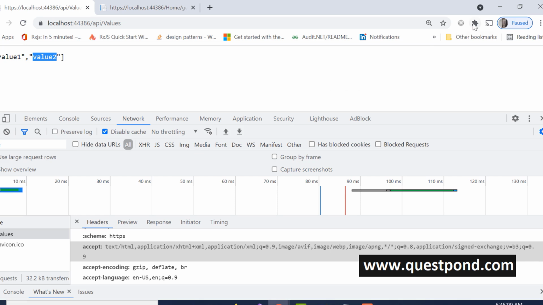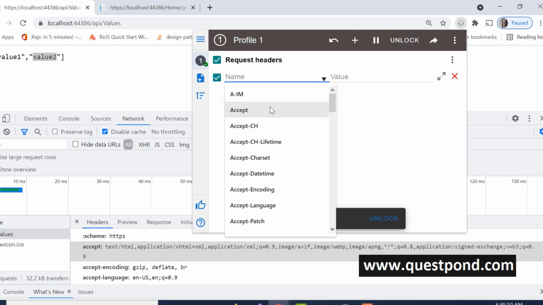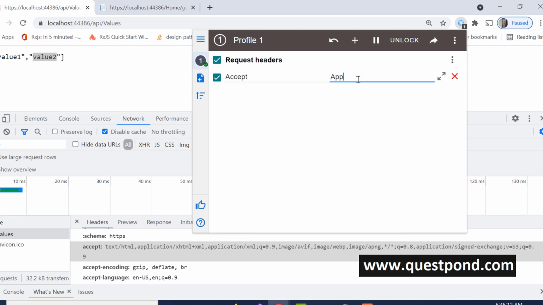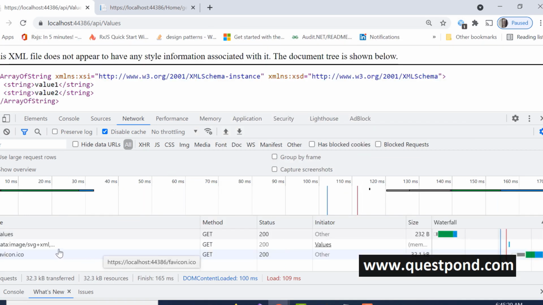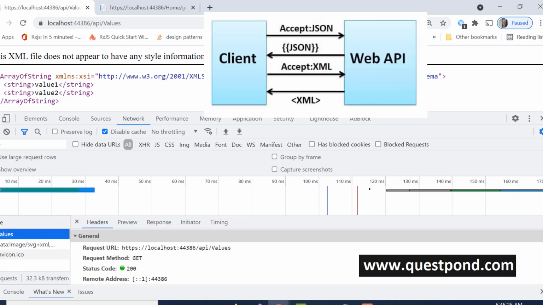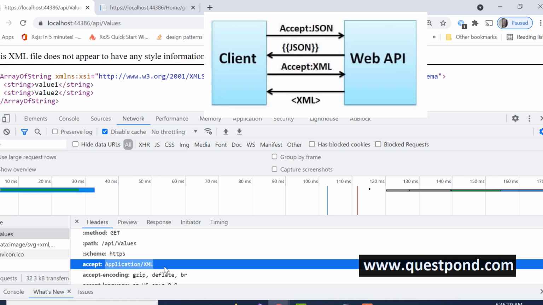But now if I go and change this, you can see here I've installed a mod header. I will not go into what this mod header is, but it will help me change my request header here. I will say that as a client, I understand only application/XML. Now, if I send a request out here, you can see it is sending XML. Look at this. I modified my headers. So in the value, I'm saying, as a client, I understand XML, it is giving me XML. As a client, I understand JSON, it is giving me JSON.